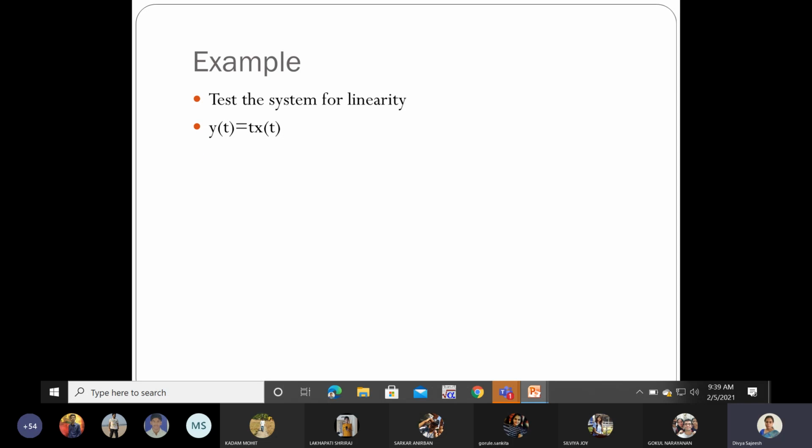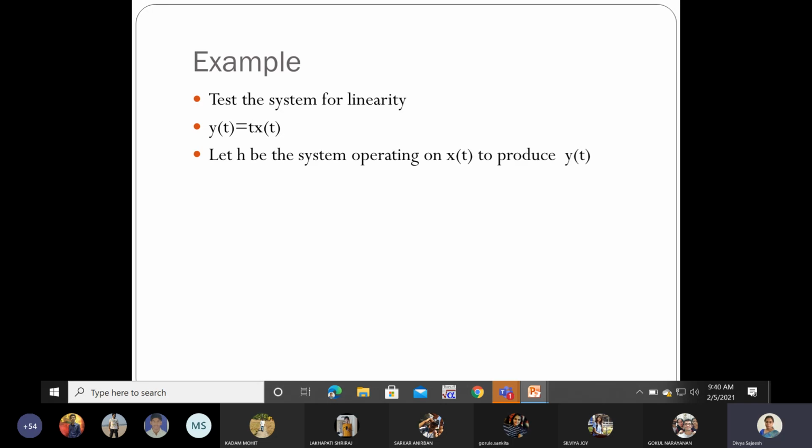And what you are going to do is apply three signals to this system. Three input signals: one is x1 of t, another is x2 of t, third one is x3 of t, where x3 of t is the weighted sum of signals x1 and x2. Like that you are going to apply three signals to the system.